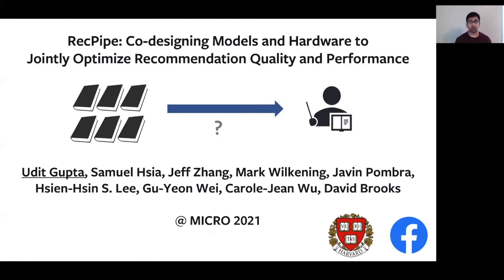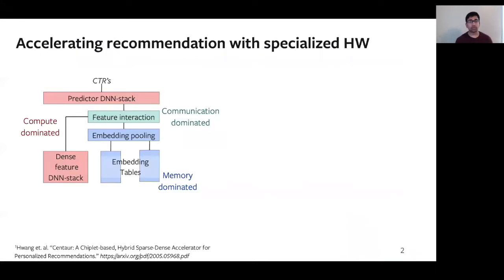Our previous work demonstrates that recommendation systems consume a significant portion and even the majority of AI infrastructure capacity within production data centers. We also find that they pose unique performance bottlenecks. Because of this, we have seen proposals to accelerate recommendation engines with specialized hardware.